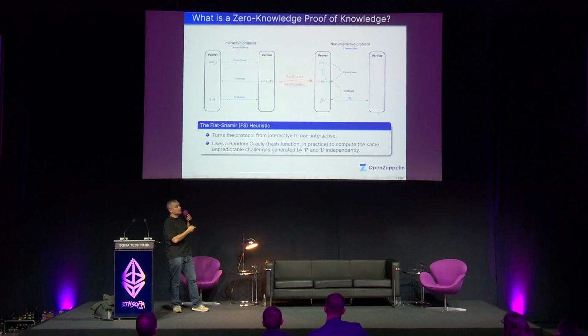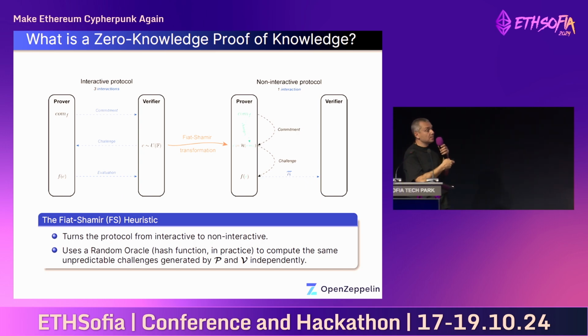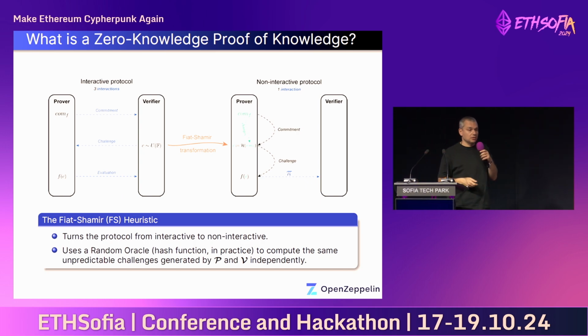So you can see the protocol is turned only into a single round in which basically the prover sends his proof, which is verified independently by the verifier. And that's the situation that we see in blockchain applications. So we just send the proof that is verified. That's why the Fiat-Shamir transform is instrumental in those cases. And as we will see later, it's also the source of a lot of vulnerabilities.